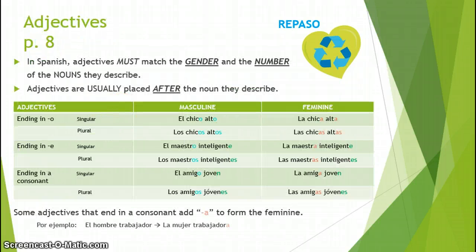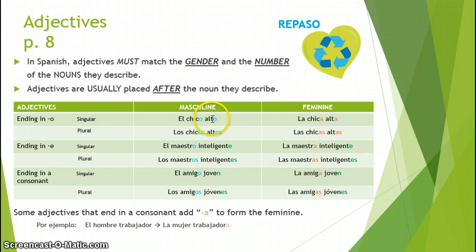Ahora vamos a hablar de los adjetivos de página 8. In Spanish, adjectives must match the gender and the number of the nouns that they describe. Another difference with adjectives from English to Spanish is that adjectives usually are placed after the noun that they describe. Por ejemplo, if I'm describing a tall boy, I will say el chico alto.